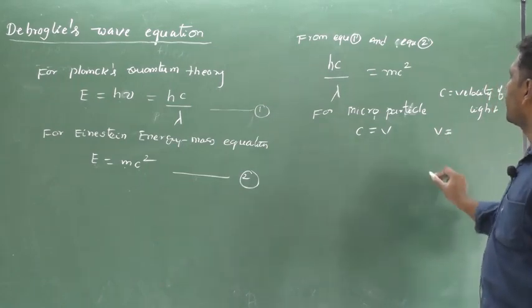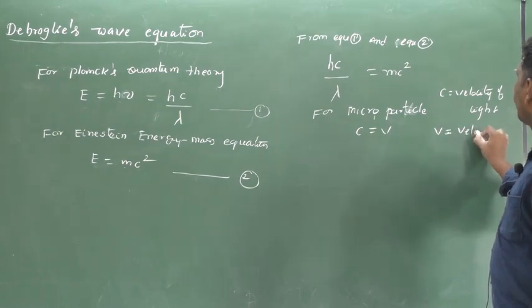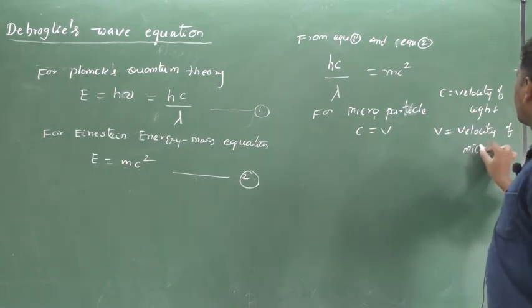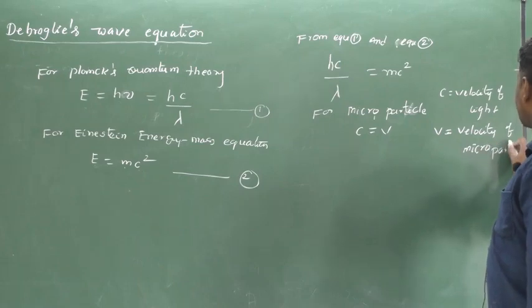Here v is the velocity of the microparticle.